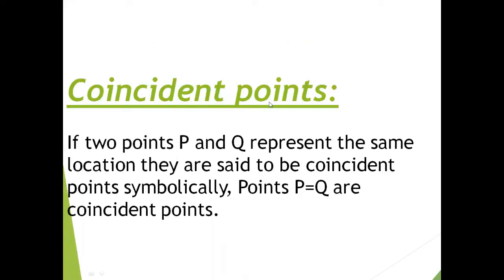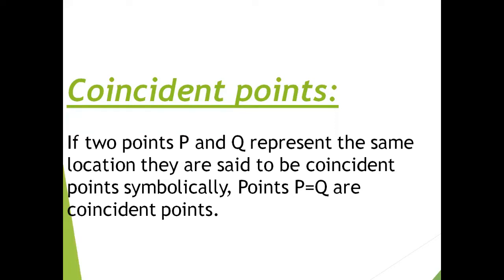Coincident points. What are coincident points? If two points P and Q represent the same location, they are said to be coincident points. For example, if you remember when you were working on the Cartesian plane, we have the ordered pair, representing the location of different points.